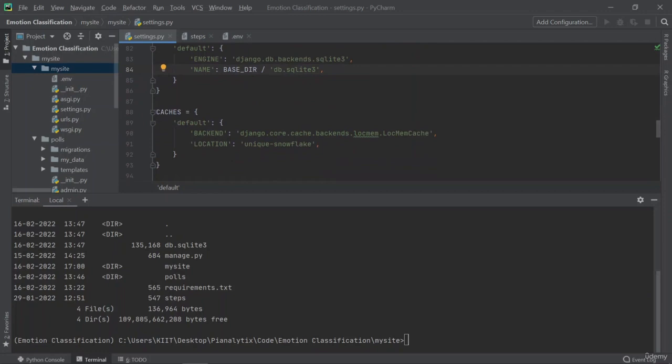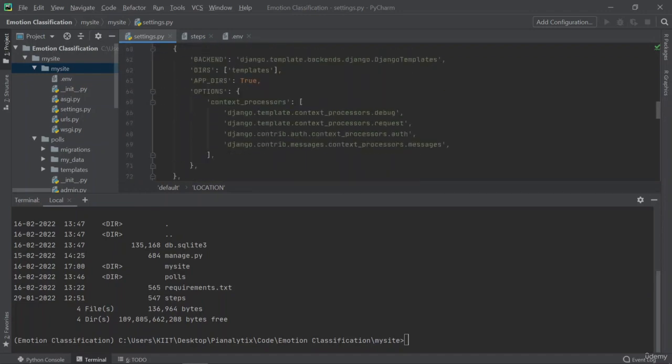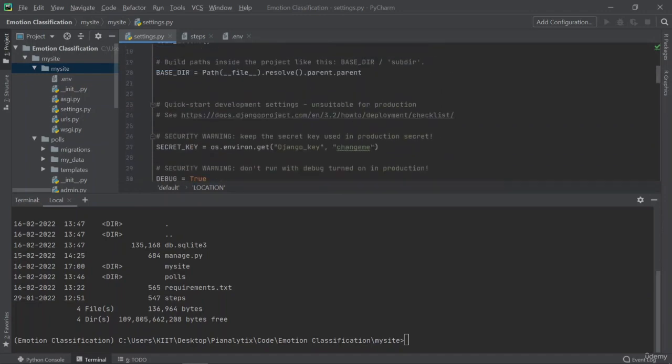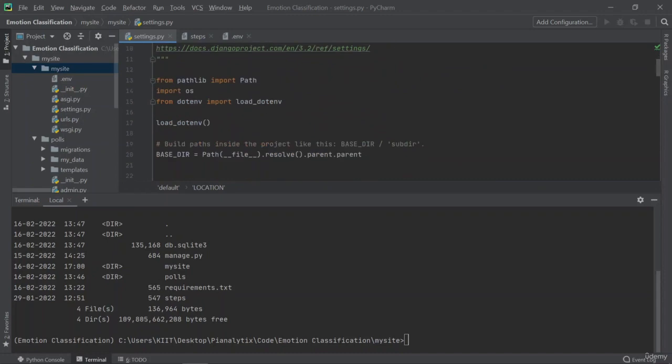Then we have the cache system. So by default, we can use anything which is specified here. And we are using the local memory cache, which is using the memory cache only. And we type in the name, which should be unique, so that at this unique place, named unique snowflake, my local memory cache is going to store anything that we have put inside the cache, right? So it should have a unique location. So these are the important bits that you should know about whenever you're setting up your settings.py file for your Django application.